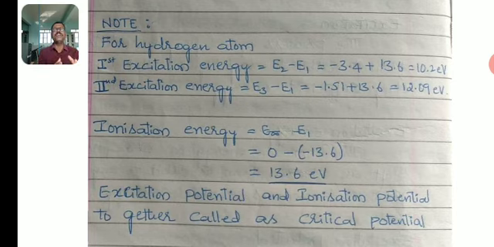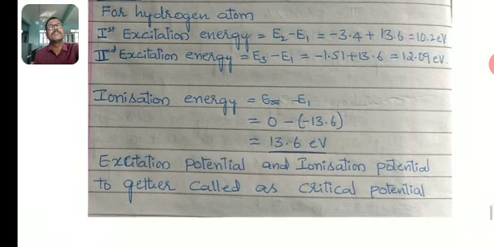Excitation potential and ionization potential together are called critical potentials. Thank you.